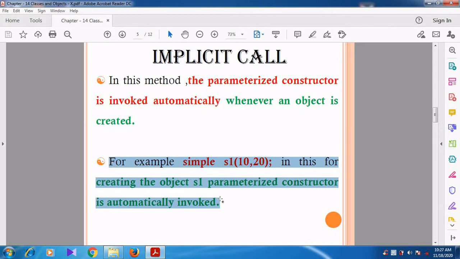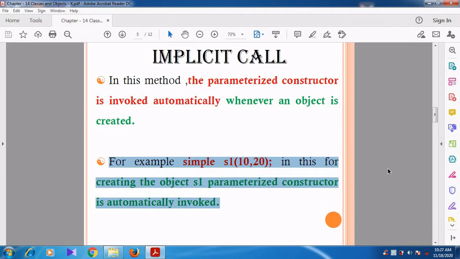S1 is the object which was created for the class Simple. For the S1 object, we are passing the two parameters 10, 20.